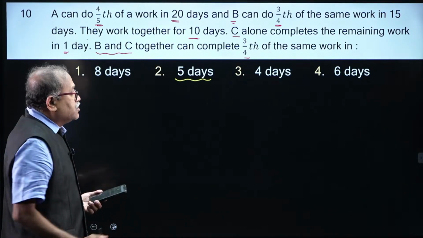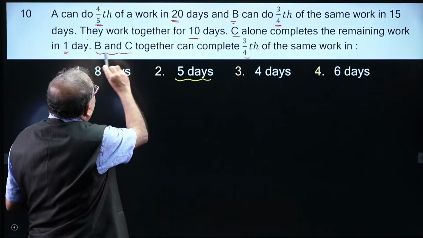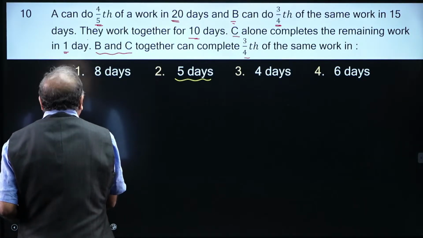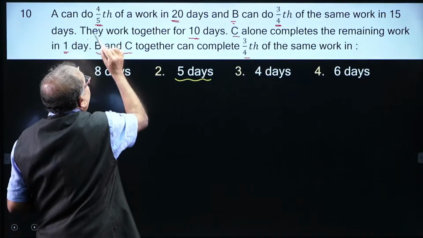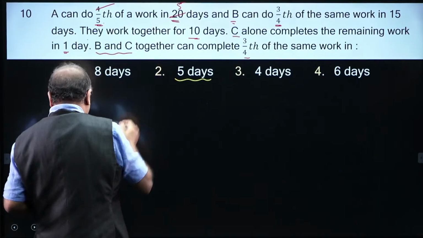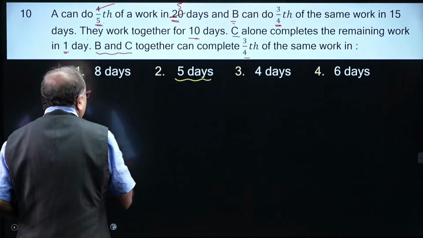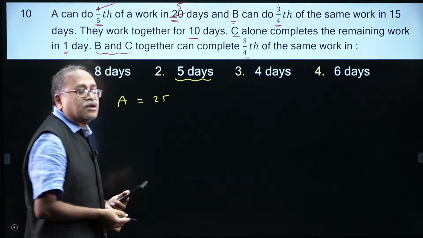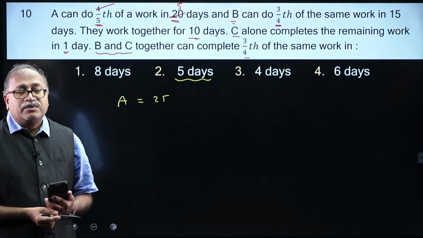Now, what is the question? A can complete 4/5 of the work in 20 days, then one work in how many days? This is 5 into 5, 25 days. So A can complete one work in 25 days.